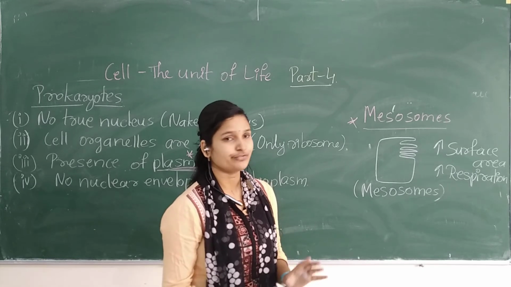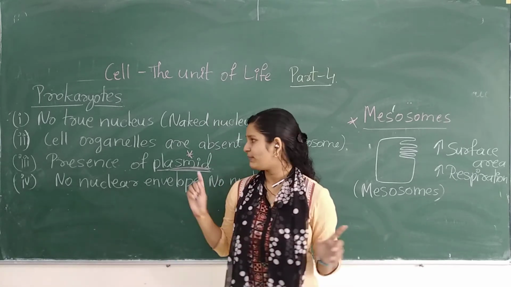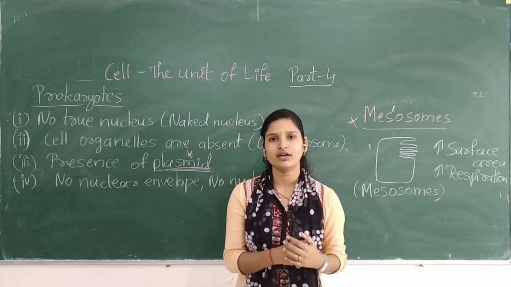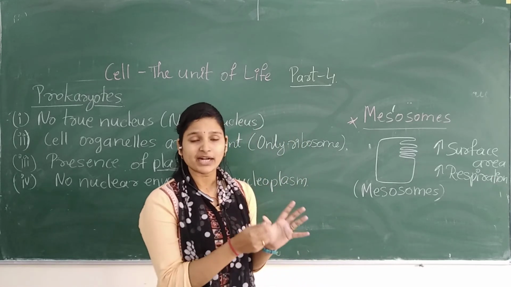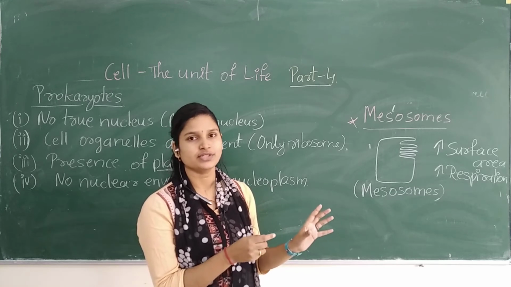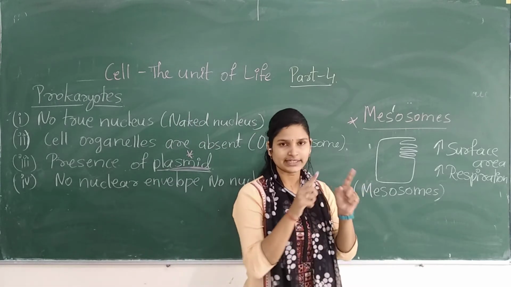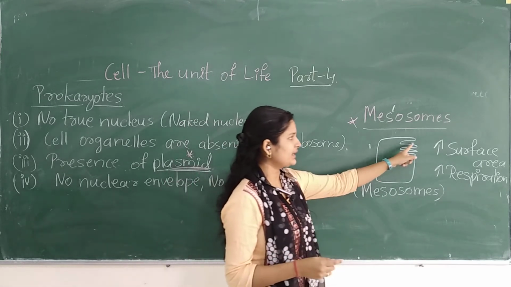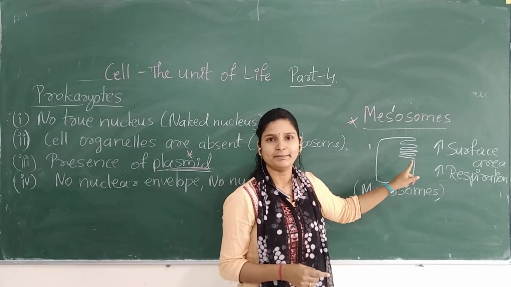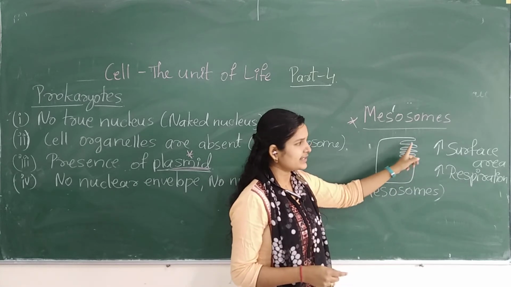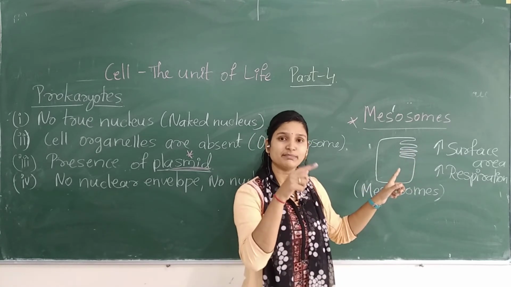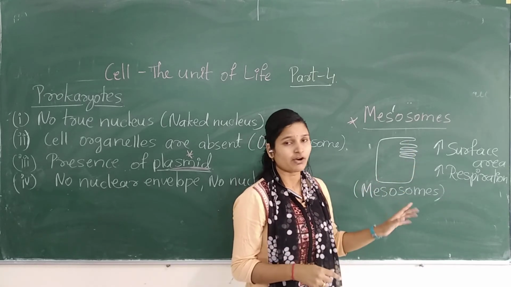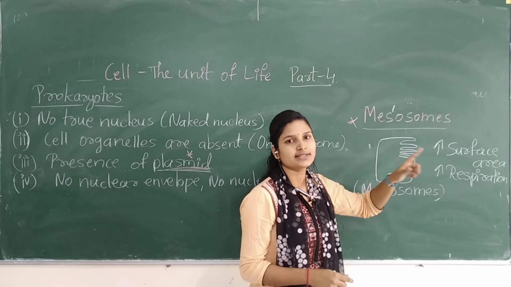So listen carefully. In prokaryotes we have plasmid, one of the important characteristic features of prokaryotes. In some prokaryotes the typical structure will be there, but in some prokaryotes there will be infolding of the plasma membrane. Why should the plasma membrane fold itself into many layers? Because it should increase the surface area.